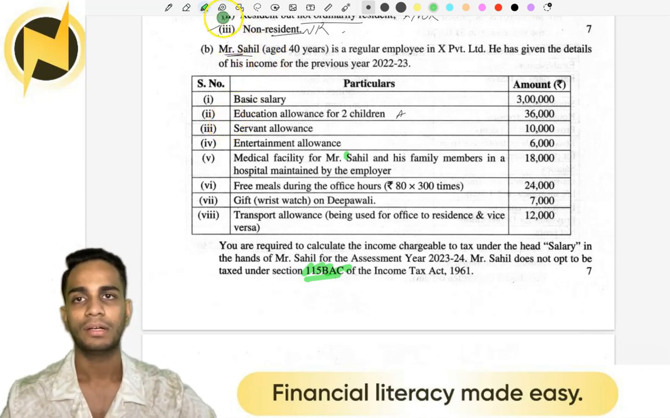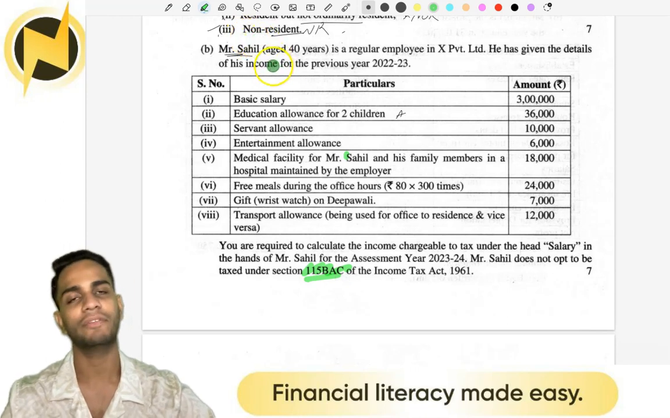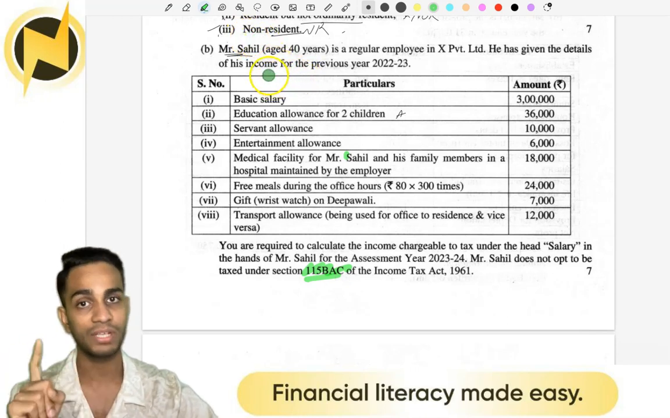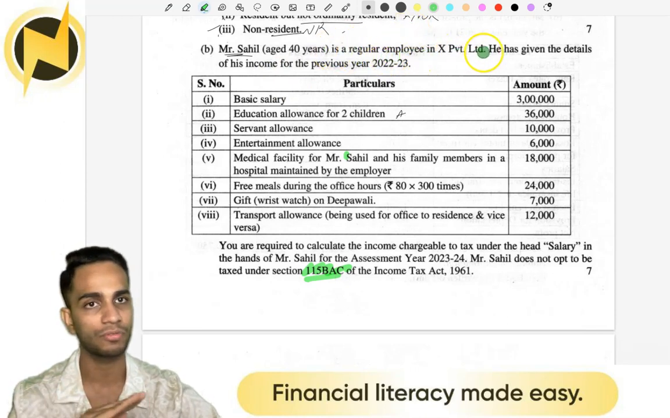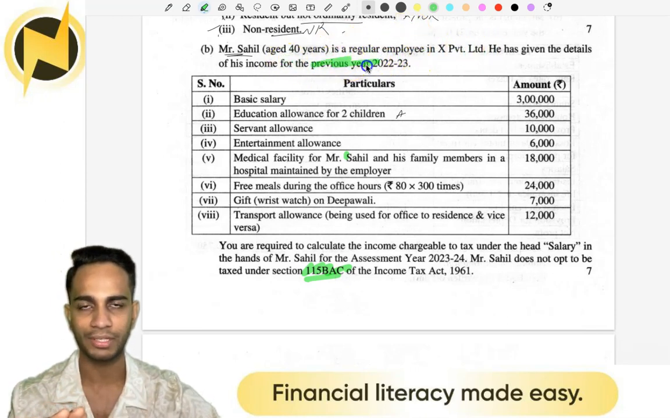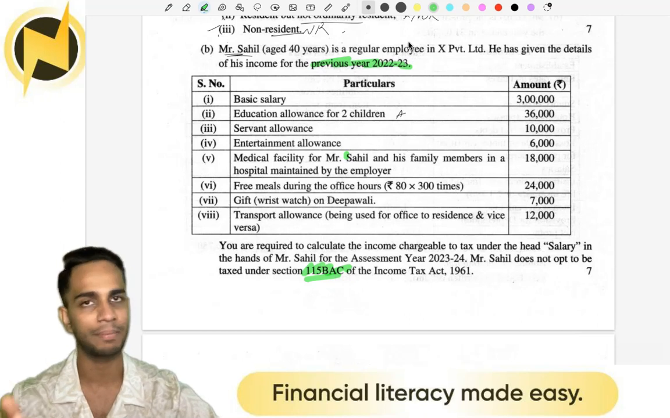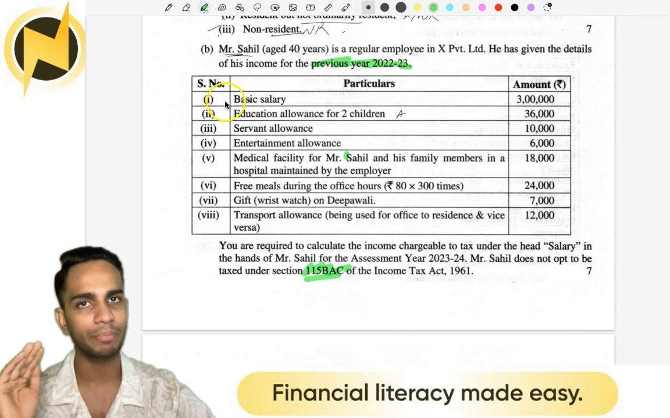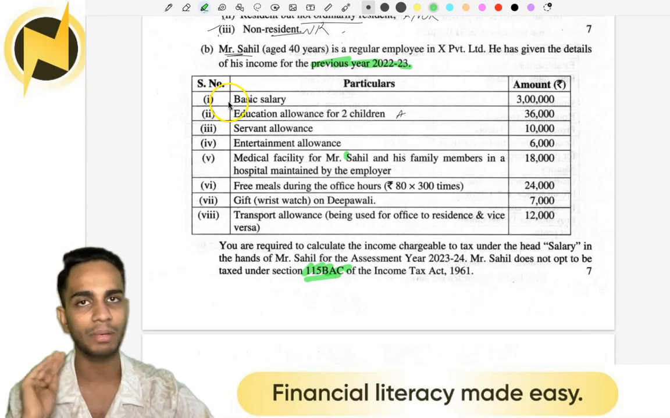So right. As I've always taught, whenever you have a question from salaries, what you need to do is categorize the items from the question. First, check whether this person has worked for the whole year. So it's for the whole year. It has not mentioned like he joined last year by mid or anything. So no need. So categorize between basic items, allowances, retirement benefits and perquisites.